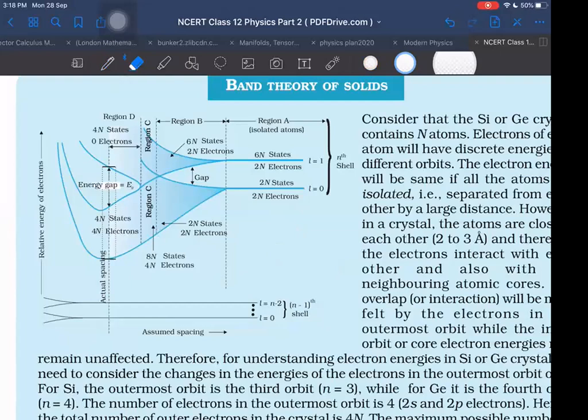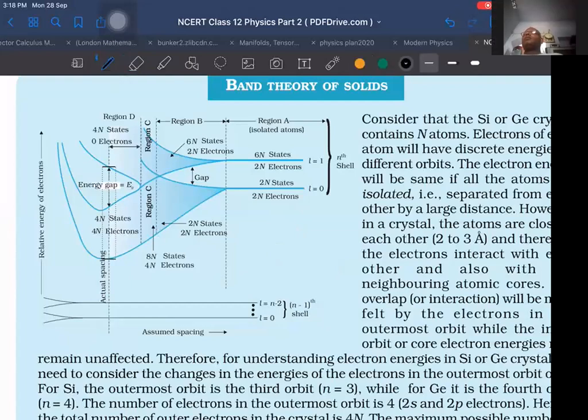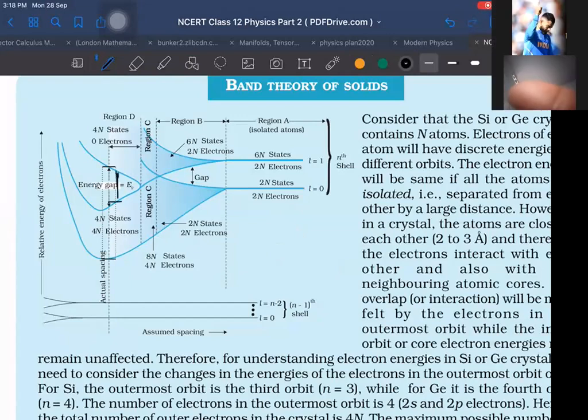One more thing, why I'm interested in this: there is one question which was once asked in IIT JEE related to this. If the spacing decreases, then what happens? Is the energy gap increasing or not? In the present case, the diagram is for silicon.